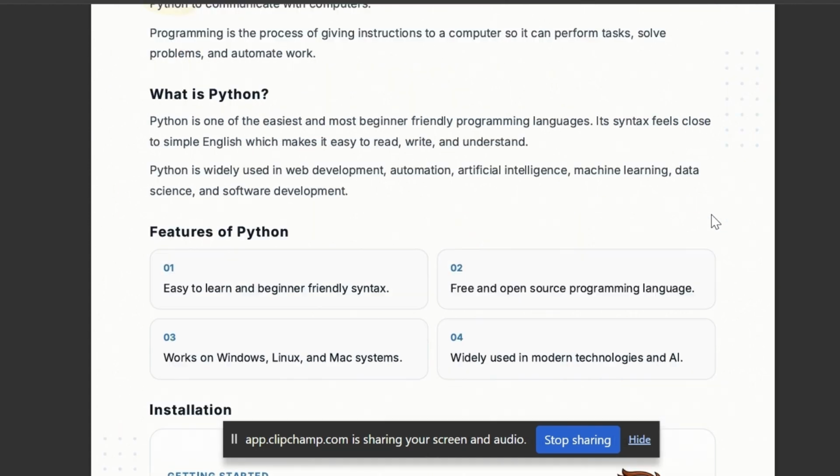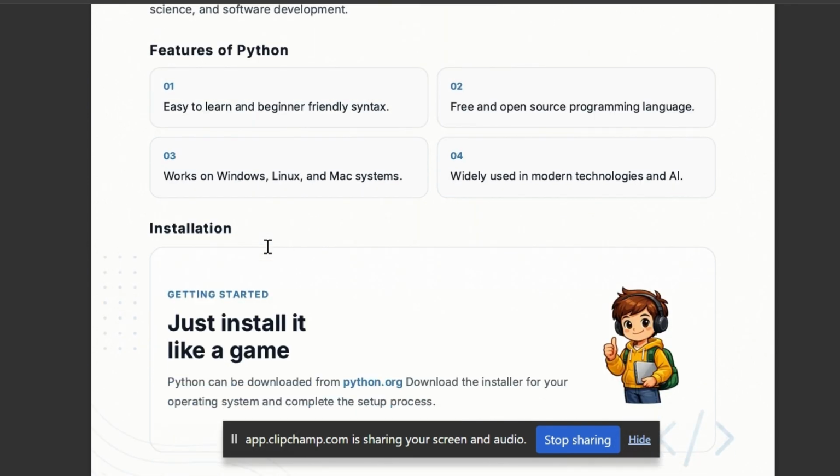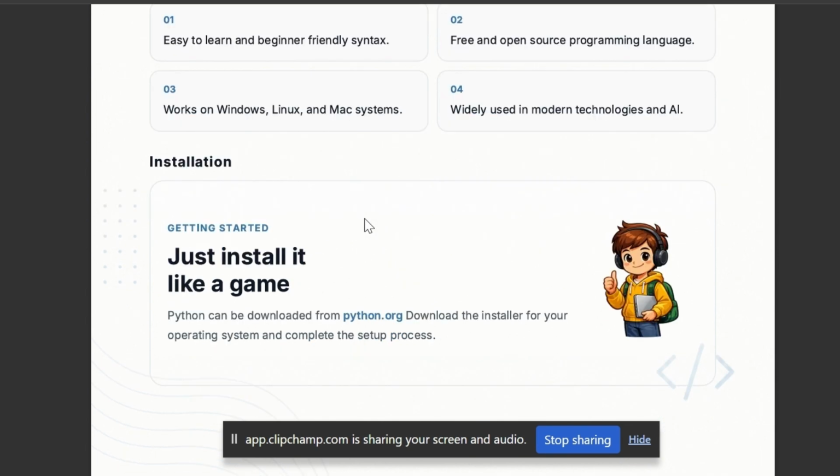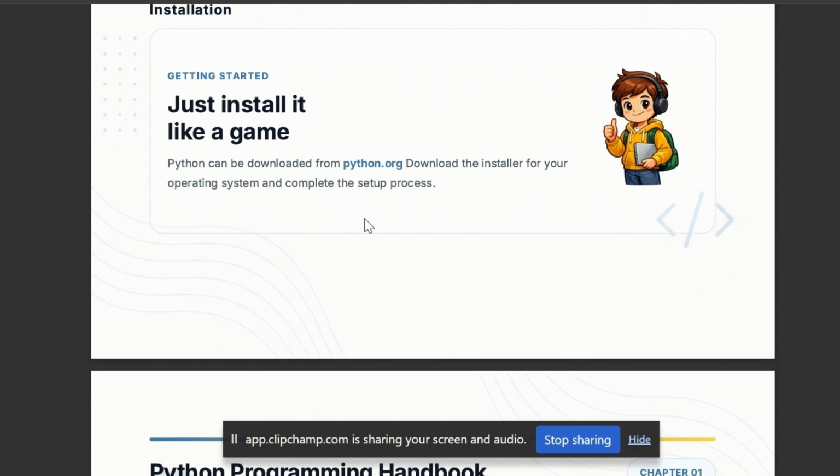So why is it easy? Because it is easy to learn, it has English-like syntax, and it is widely used in AI, because I am from AIML. It works on Windows, Linux, Mac. You can download it, and there are so many tutorials present on YouTube.